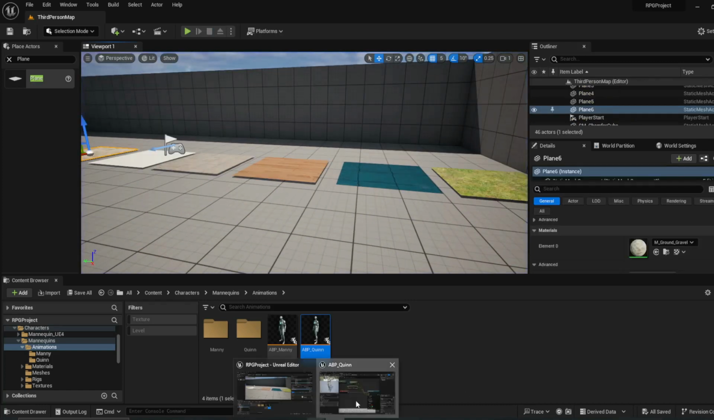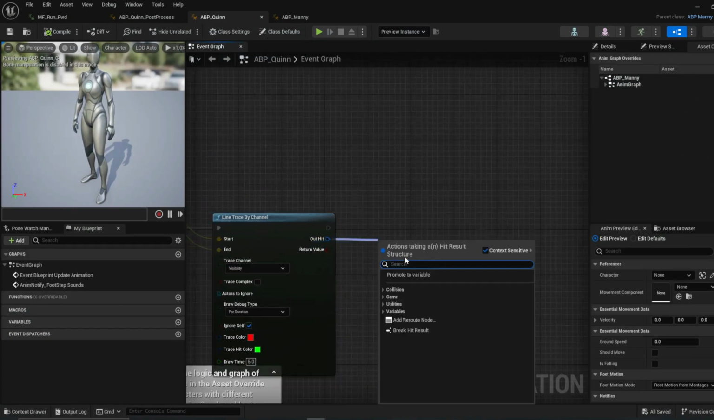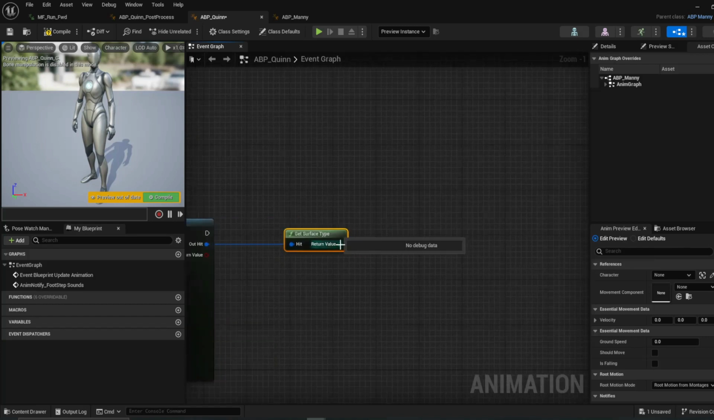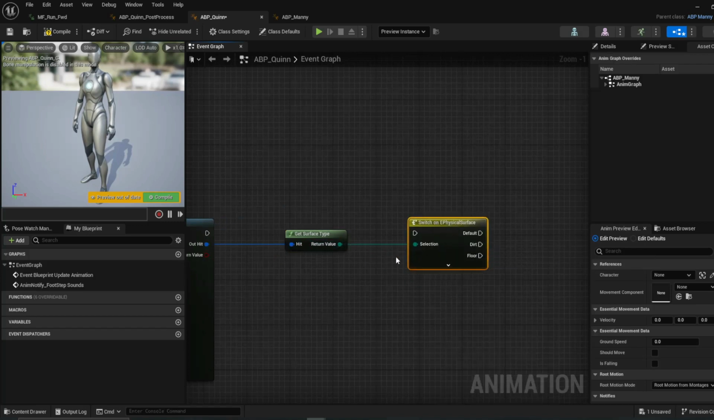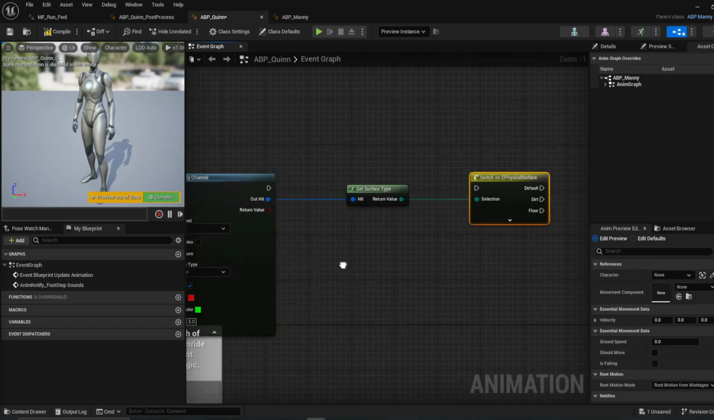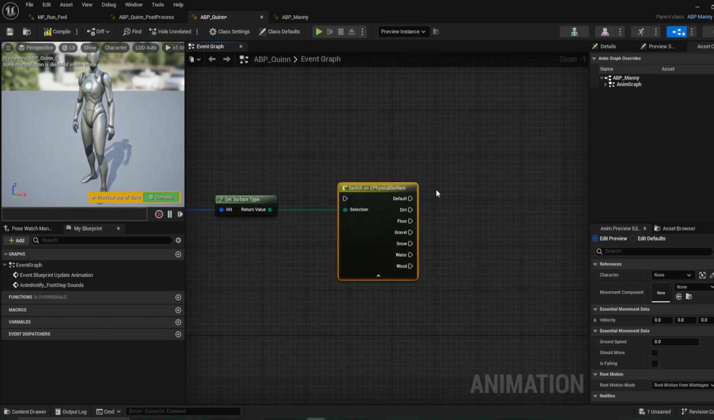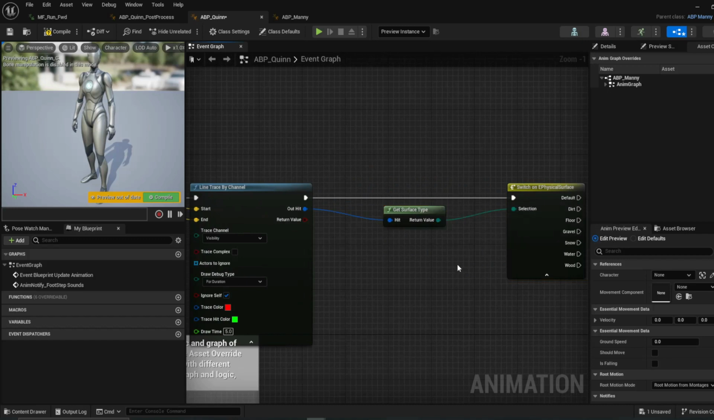All right. And then next what we can do is we're going to go over here on out hit. We will do get surface type. And then we want to do a switch. So switch on physical surface. Okay. So this is getting the physical material. As you can see, it took all the physical materials and put them in here. And then go ahead and play that. I'm just gonna pull this down slightly.